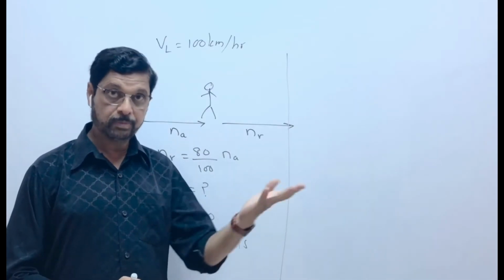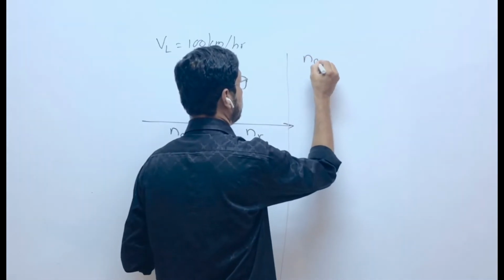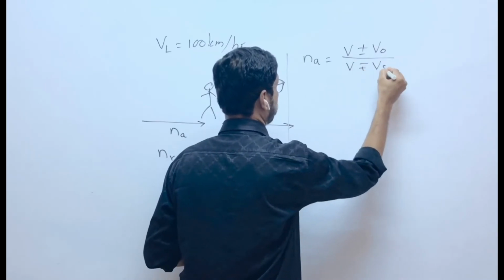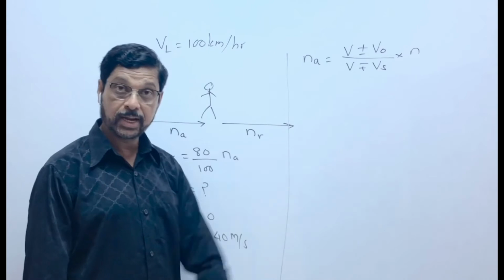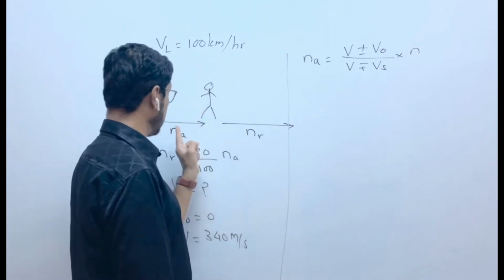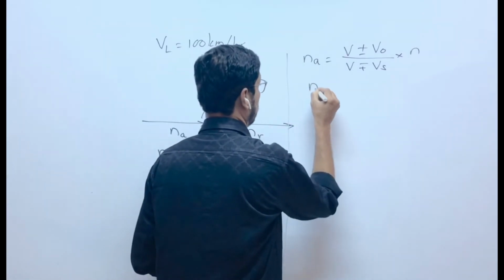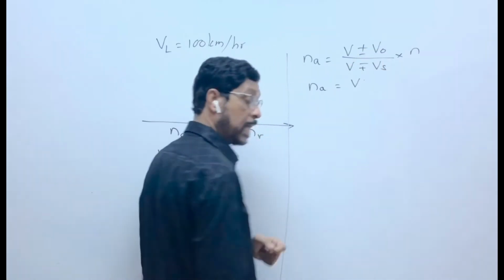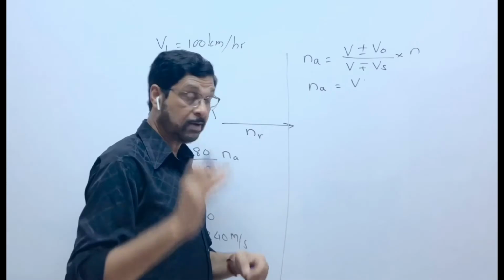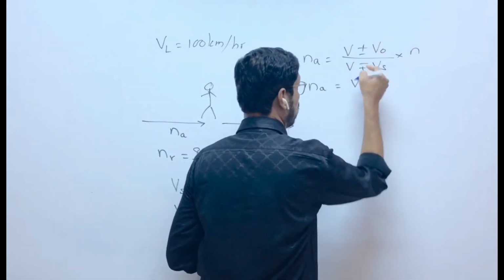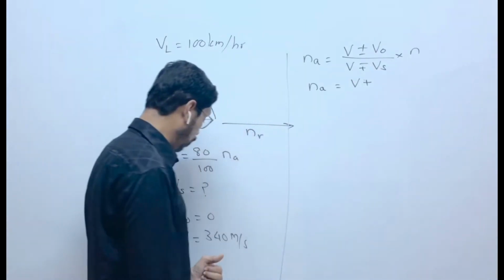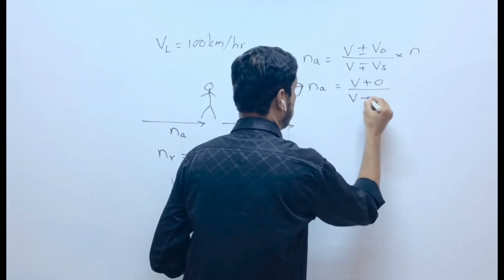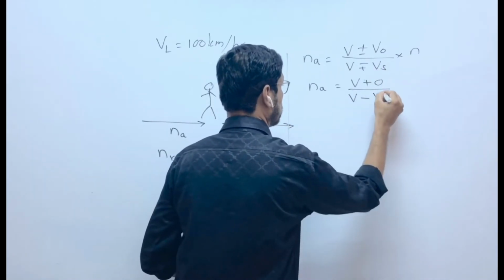We will use the formula we just saw: NA is equal to (V plus minus VO) upon (V minus plus Vs) into N. N is the original frequency. Now in the first case, when the car is approaching, which sign will we take? The car is coming near, means you use the first sign, plus on top and minus at the bottom. V plus VO, observer's velocity 0, upon V minus VS, means velocity of the car.